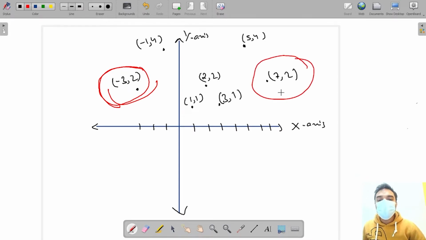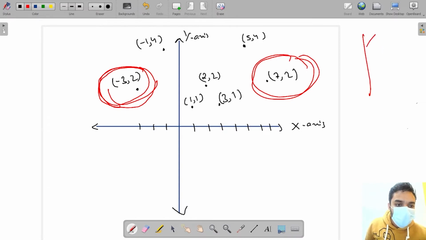Am I right or wrong? If we can draw a line which is the mirror, then this minus 3 2's mirror image should be this 7 2, because they are the leftmost and the rightmost.